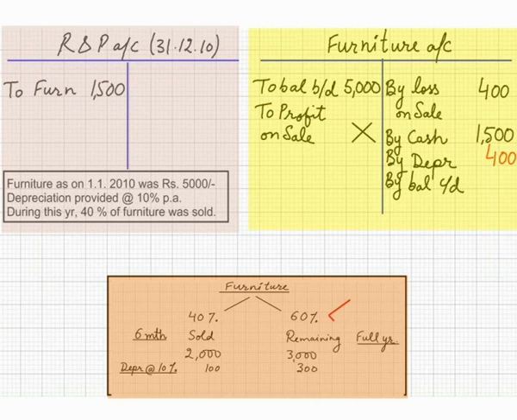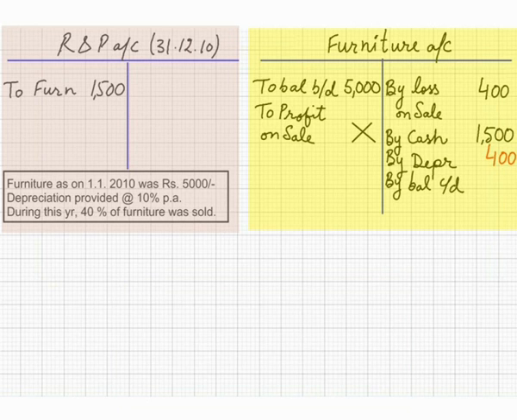Because for the second part, that was 60%, 3,000, the depreciation has been provided for the whole year, that is 300 rupees. So 300 for the second part and 100 for the first part, total 400 rupees. And the total of the both sides should be 5,000 rupees, and the balancing figure on credit side will be 2,700. It means this is the closing balance of furniture account.